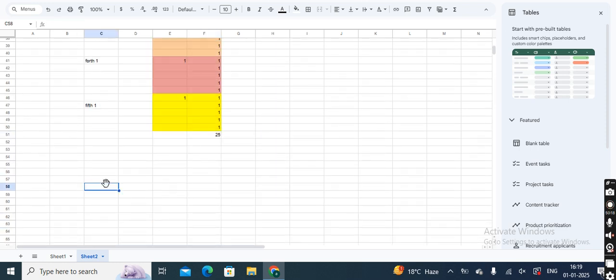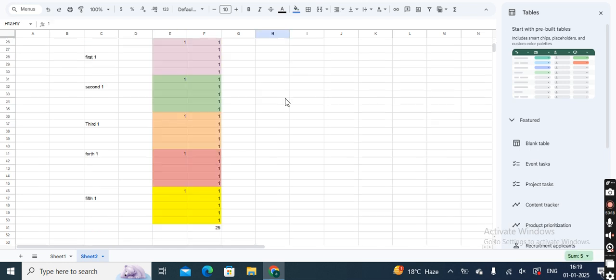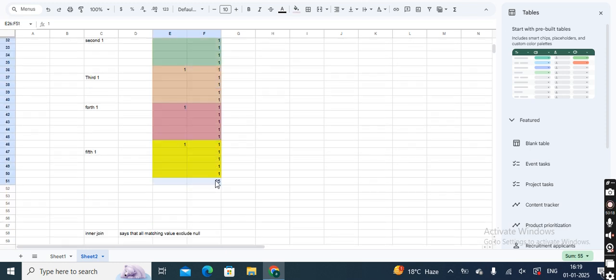And if I go for the inner join, what does my inner join say? It says all matching values, exclude null. Okay, this is always the condition of inner join. So same thing will happen, right? If you just see, any null value is not there. In both the tables there is no null value. All the matching values. So one will again match with all the five. The second one will again match with all the five. Third one will again match with all the five. And the same table I am going to get again.